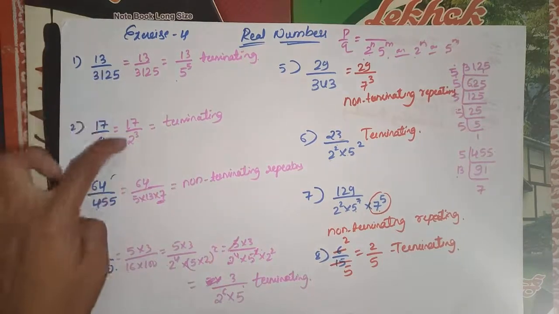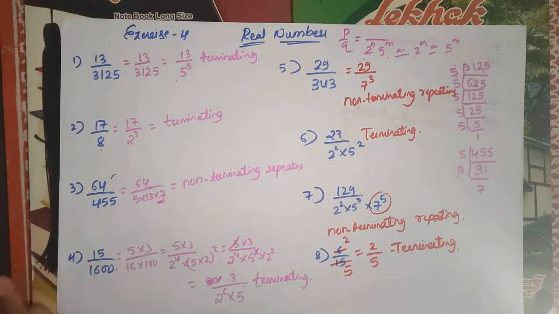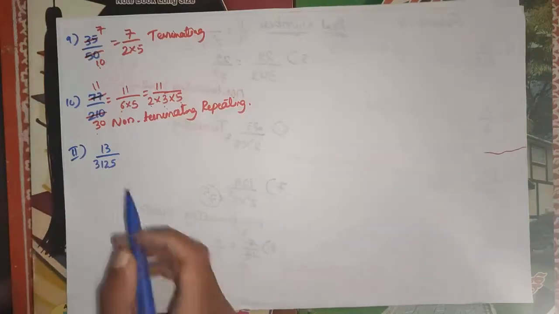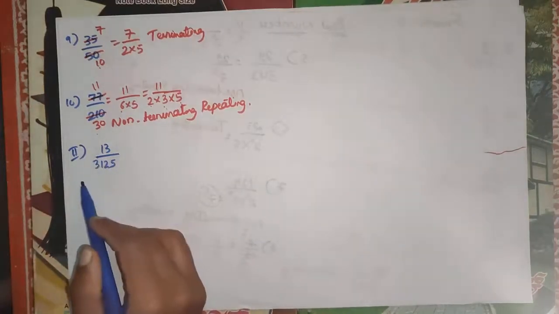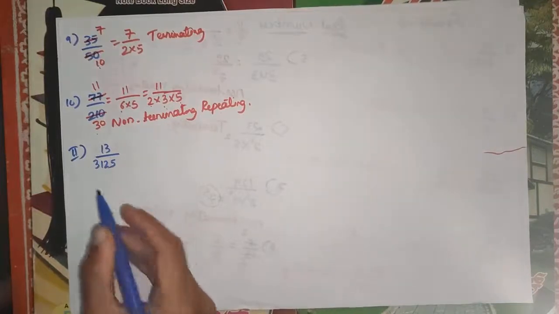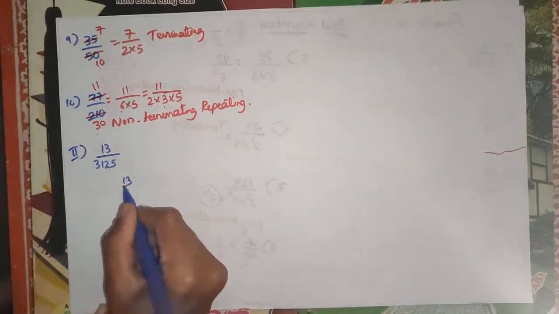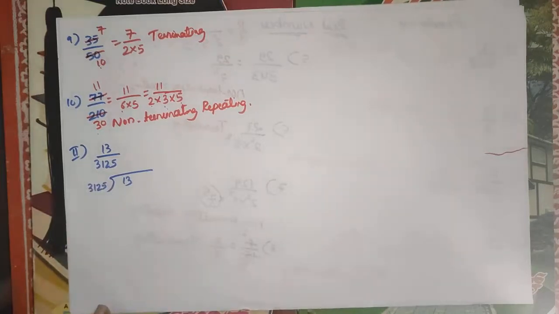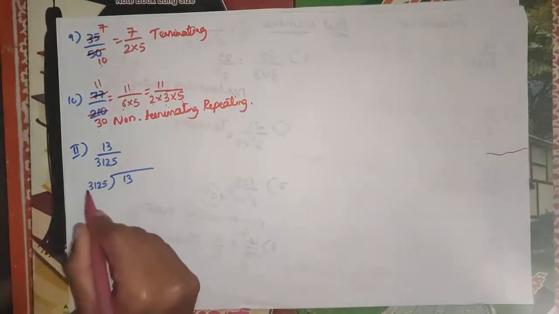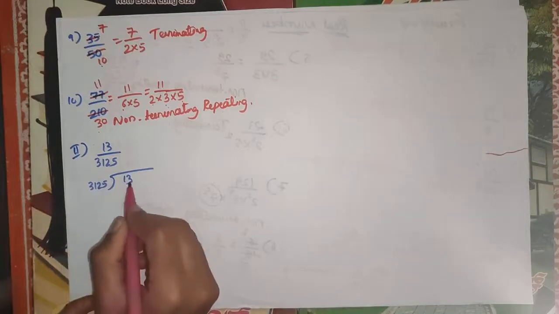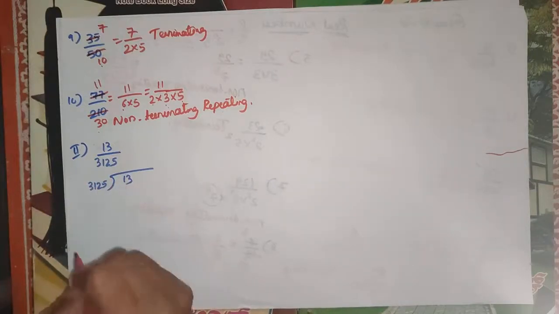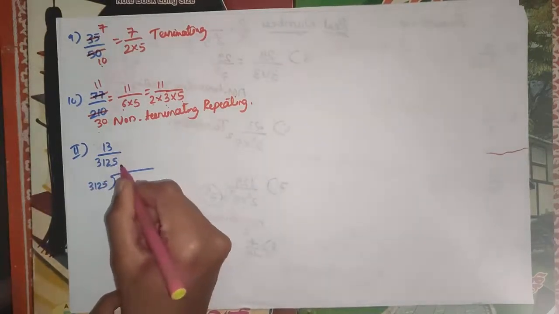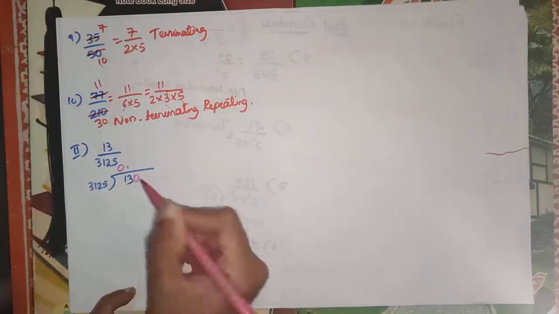The first, second and fourth, I will solve these 3 first. So the first one, 13 by 3125. Okay, I divide 13 by 3125. Here we know this is the greater one, this is the smaller one, it cannot divide 13. Okay, then I take here 0 point, so then here comes 0.